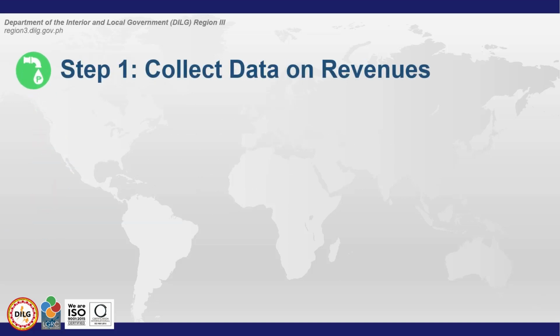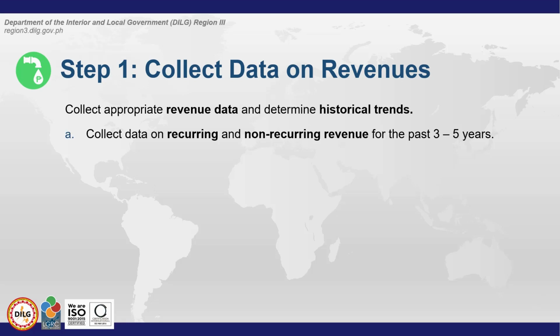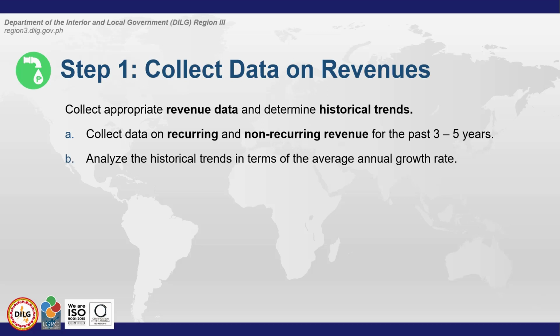Pag-usapan muna natin ang Step 1. Collect data on revenues. We have to collect appropriate revenue data and determine historical trends. Collect data on recurring o paulit-ulit and non-recurring or hindi paulit-ulit na revenue for the past 3 to 5 years. Analyze the historical trends in terms of the average annual growth rate.